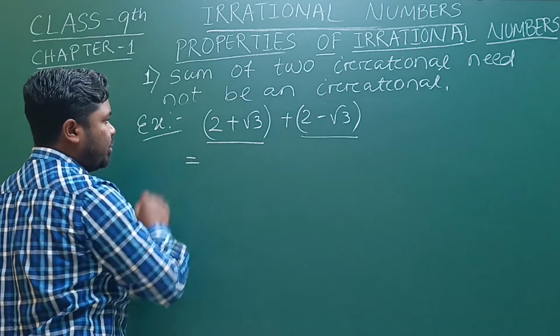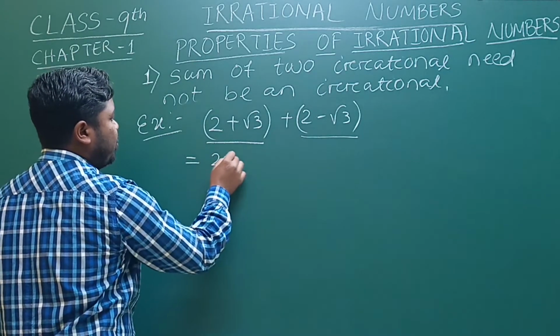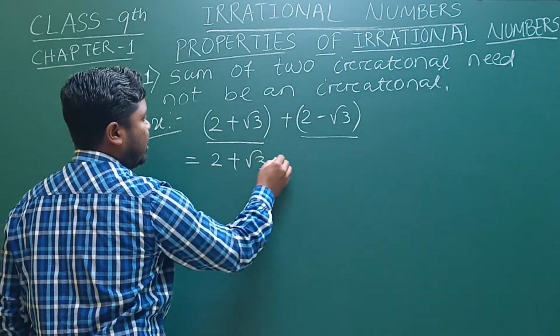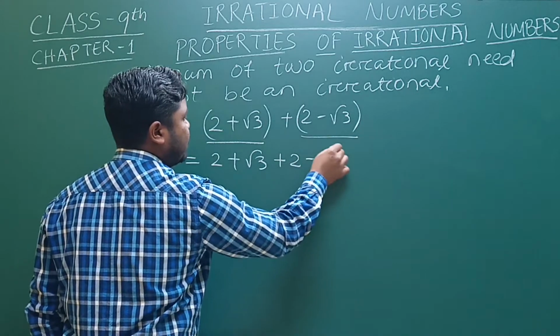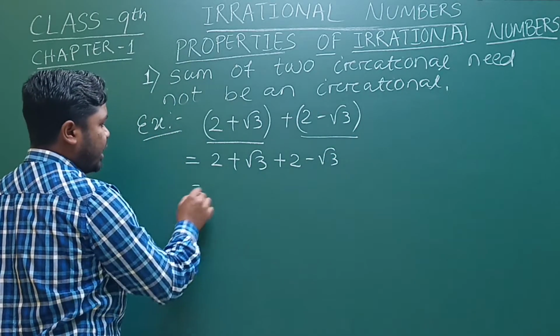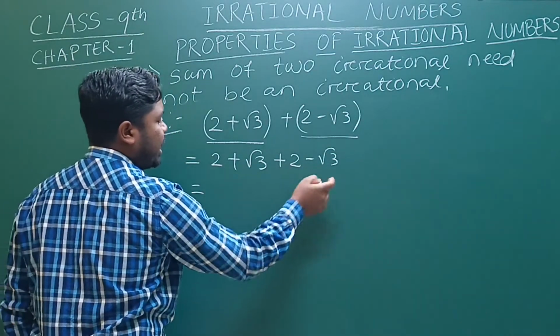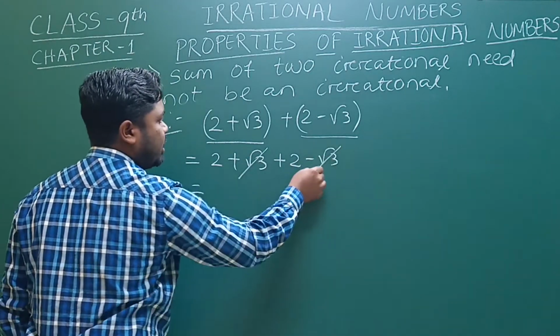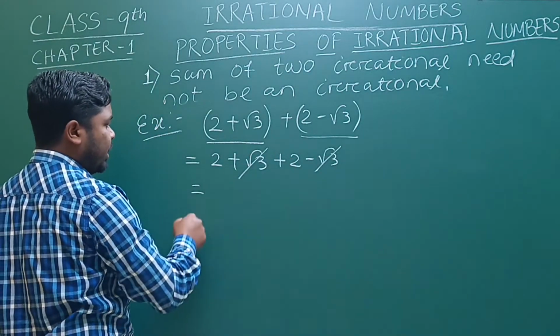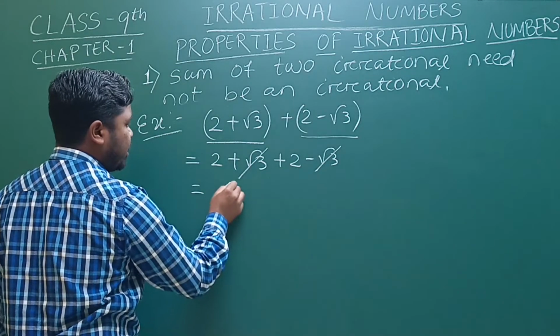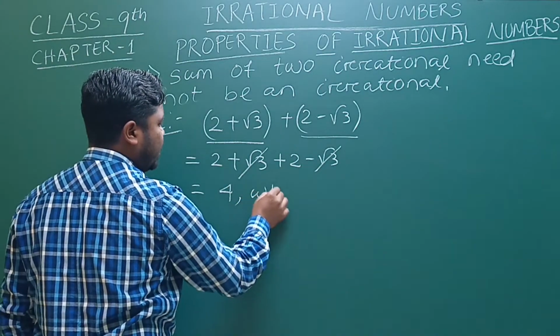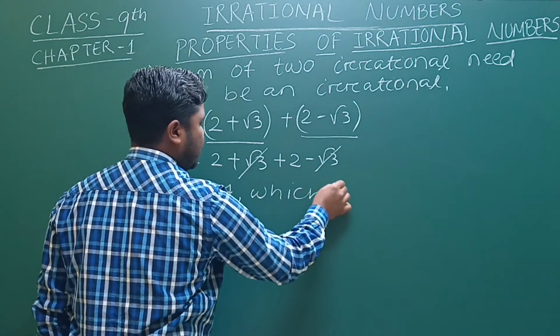If we solve 2 plus root 3 plus 2 minus root 3, what do we get? Here plus root 3 and minus root 3 cancel. So we get 2 plus 2 is 4, which is a rational number.